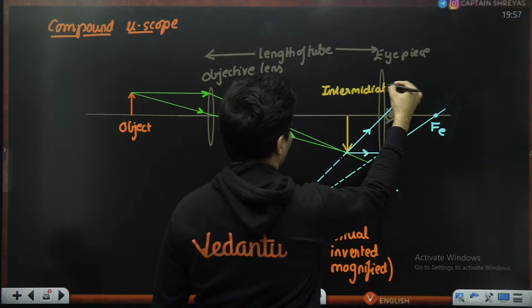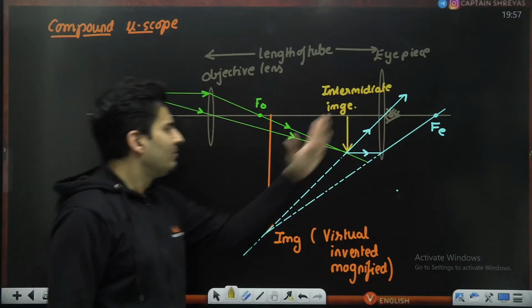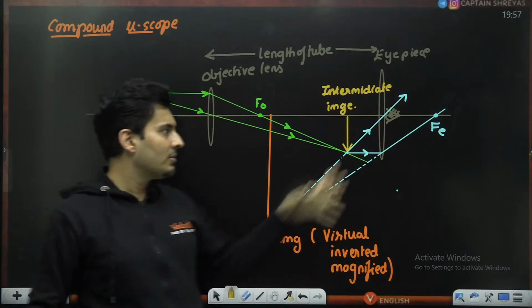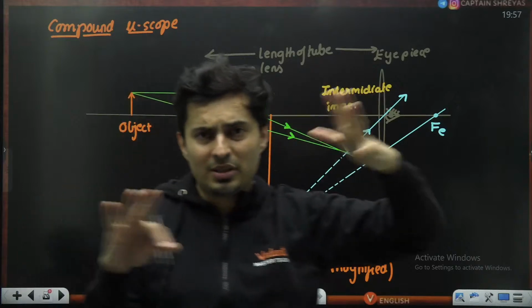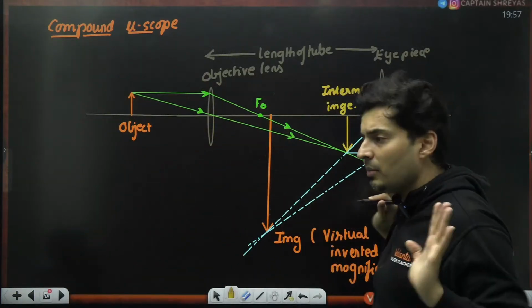Intermediate image. So always try to make the ray diagrams which will fit in the paper, or else when you try to draw those ray diagrams, they will make the image somewhere out of the paper. So try to adjust first. You draw the rays, then automatically adjust the image, because you should know where the images come, how they look like.